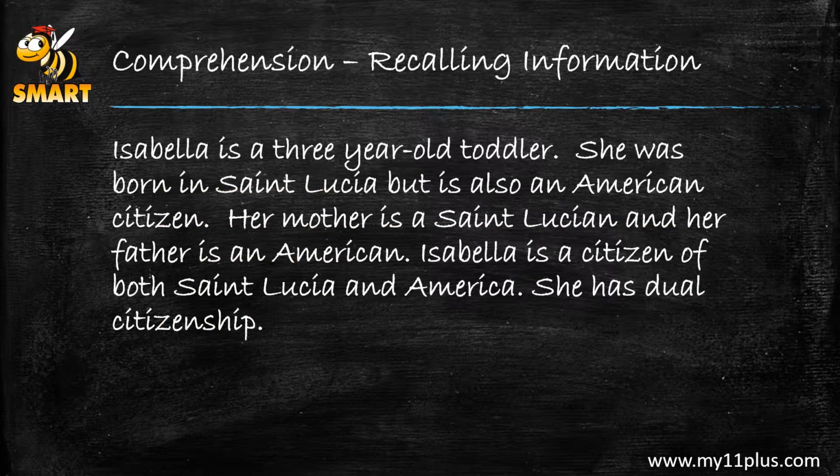Take a look at this passage. Let's read it together. Isabella is a 3-year-old toddler. She was born in St. Lucia, but is also an American citizen. Her mother is a St. Lucian and her father is an American. Isabella is a citizen of both St. Lucia and America. She has dual citizenship.